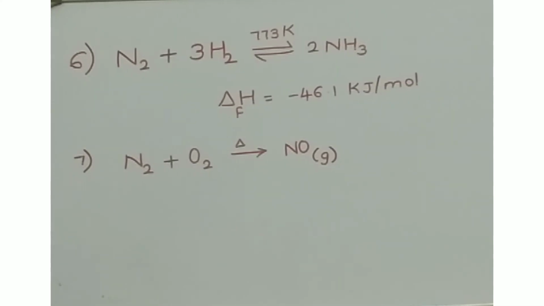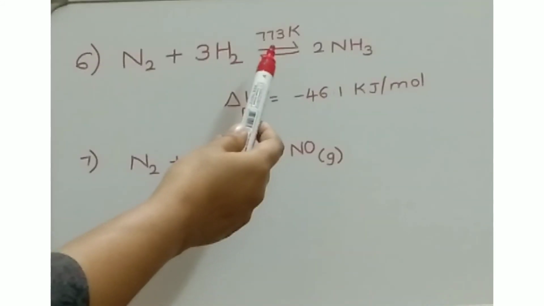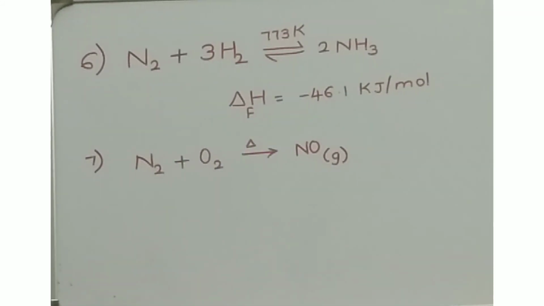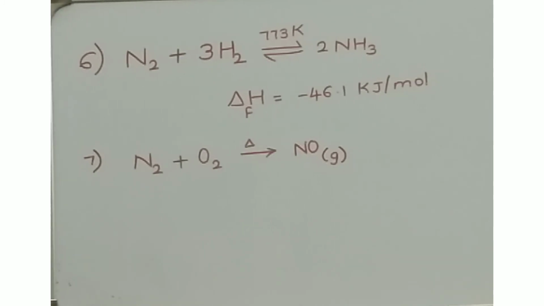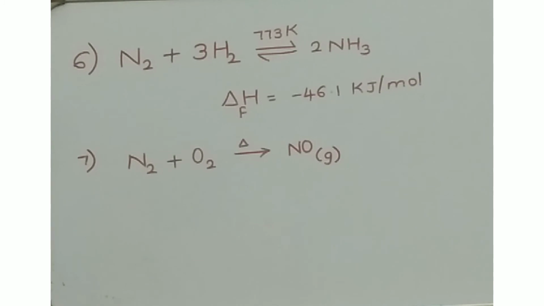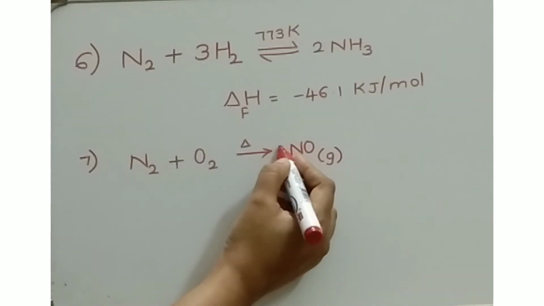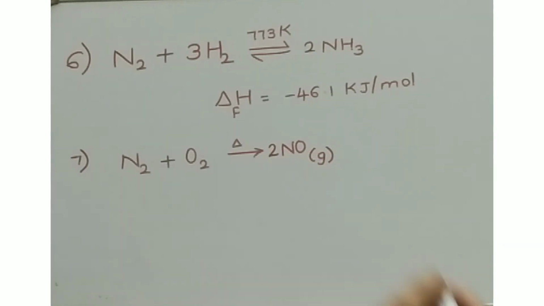The next property, nitrogen reacts with hydrogen at 773 Kelvin temperature and it forms ammonia. The enthalpy of formation is minus 46.1 kilojoules per mole. And the last reaction, nitrogen reacts with oxygen and it forms nitric oxide, balancing the equation, 2 nitric oxide.